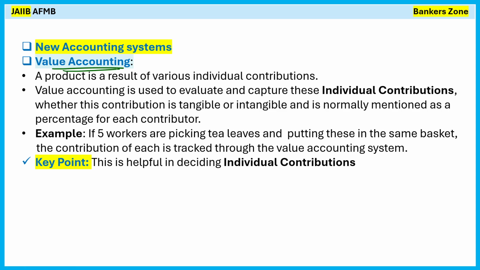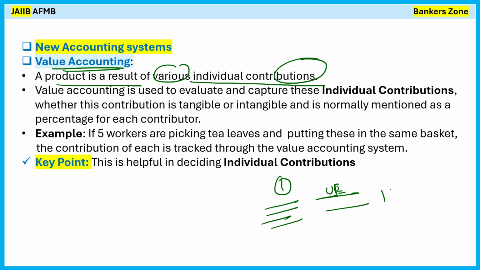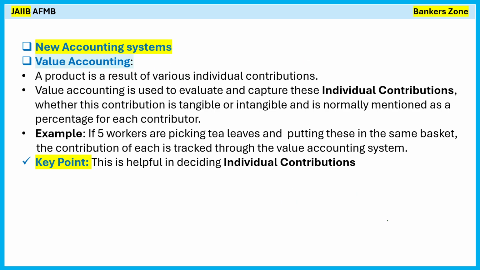Value accounting. A product is the result of various individual contributions. For example, if a company is making the Ola Electric, not only one person is employed there; a lot of workers are working to make one electric vehicle. Some are making the wheels, some are making the engine, some are making the electronic part. So we can say a product is the result of various individual contributions.